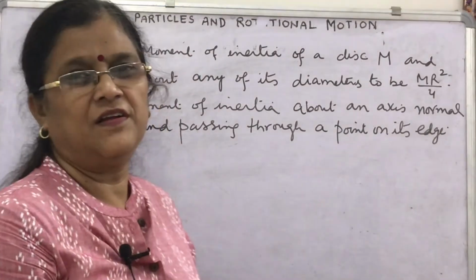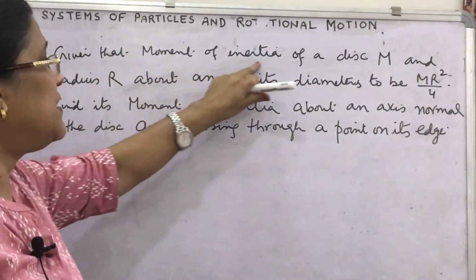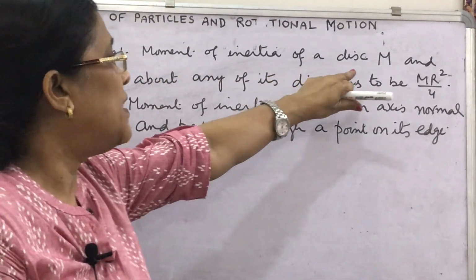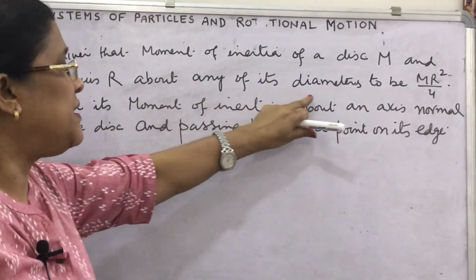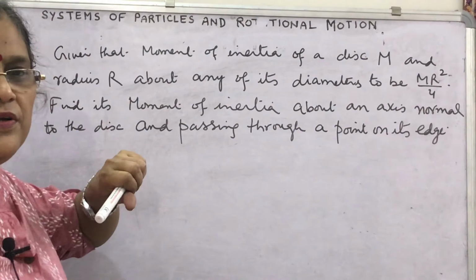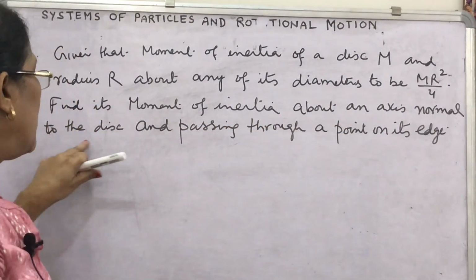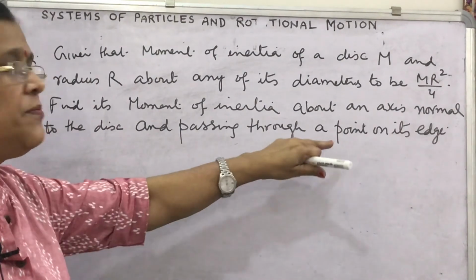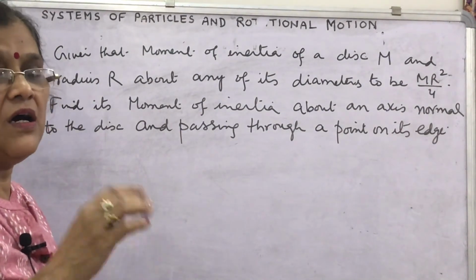Now see this question. Given that the moment of inertia of a disk of mass m and radius r about any of its diameters is mr square by 4, find its moment of inertia about an axis normal to the disk and passing through a point on its edge. Look, both the theorems are applied here.